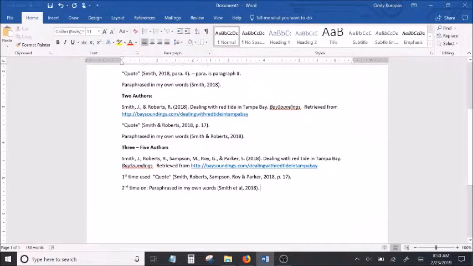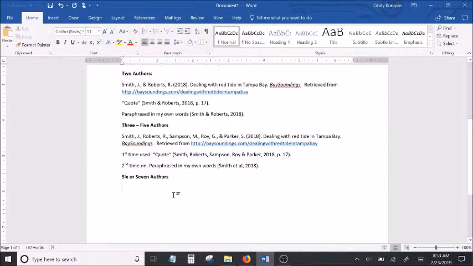So the first time I use a source with 3, 4, or 5 authors, I have to list all of them in my in-text citation. If I use that source again later on, I get to abbreviate because I've done the work already one time. From there,